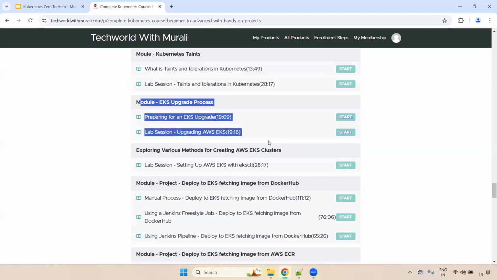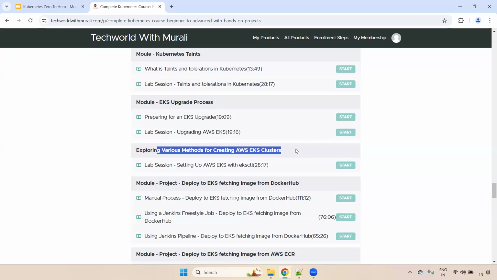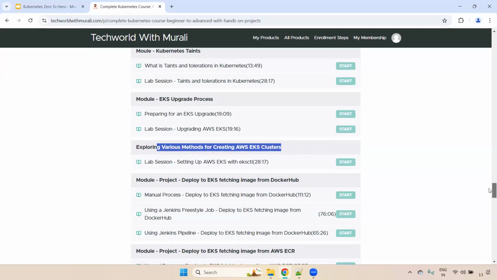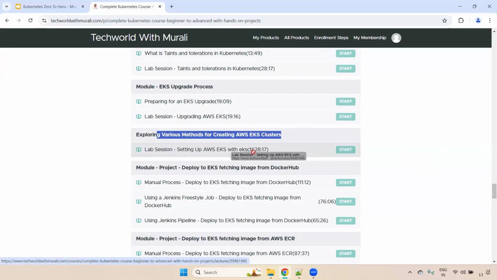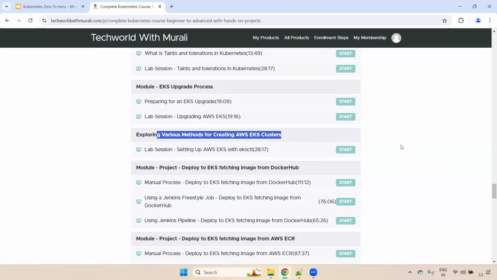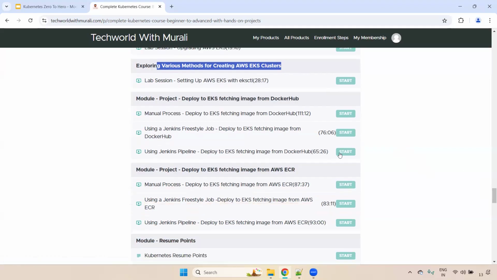Okay, fine. I have also showcased various methods to create the EKS cluster. Earlier we created it manually, right? We went to the AWS console and created it, but here I have showcased the eksctl command to create the EKS cluster as well. I have showcased two different projects, and I will also publish Argo CD.